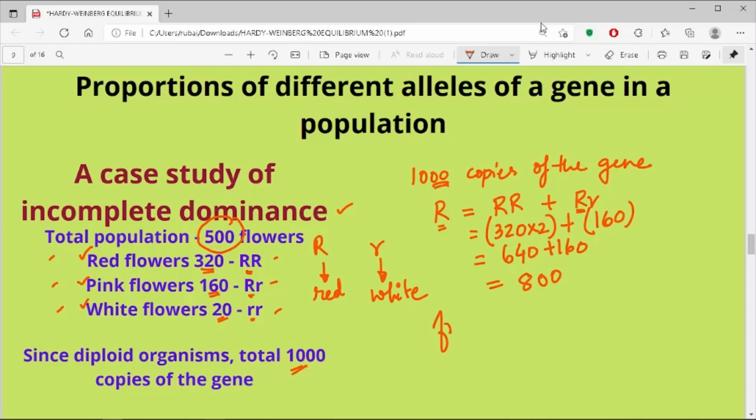So if you try to calculate the frequency of capital R, it should be equal to 800 by 1000, which is equal to 0.8, or you can also say 80%. So the frequency of the dominant allele capital R in this particular case is 0.8.